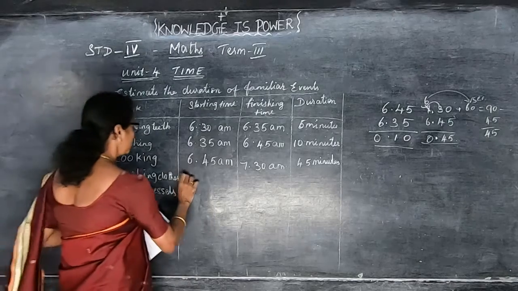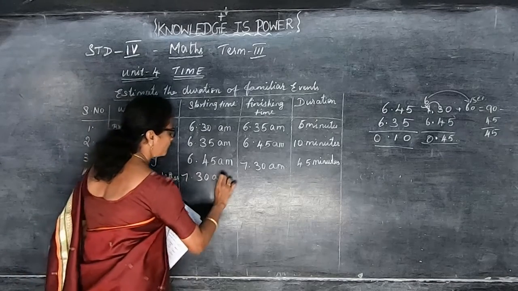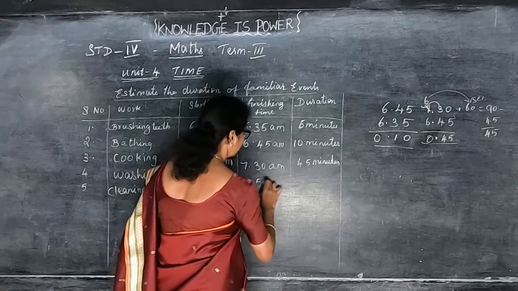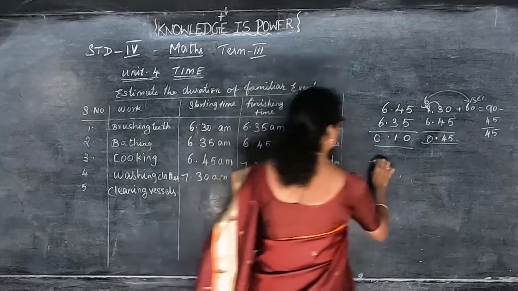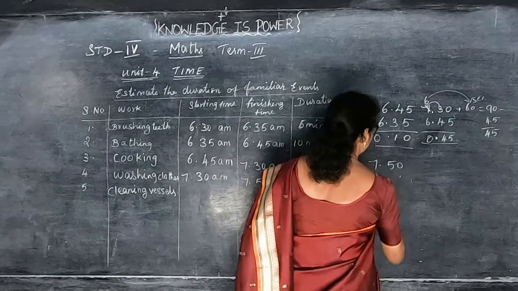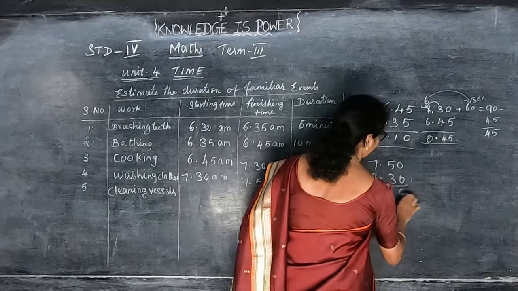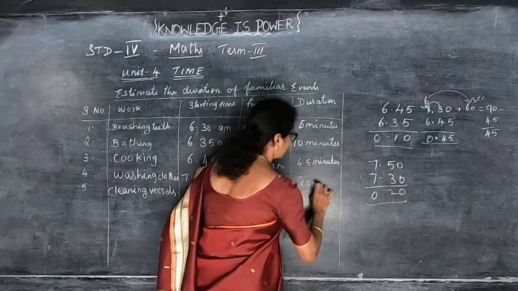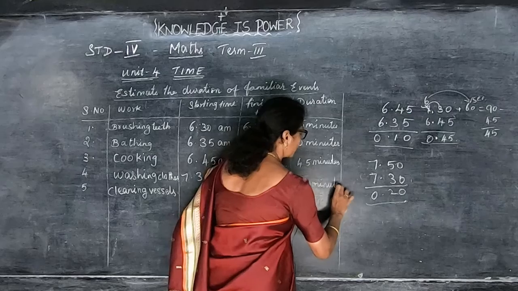For washing clothes, 7:30 a.m. and finishing time is 7:50 a.m. Not p.m., a.m. only. So from 7:50 you subtract 7:30. 0, 2. Here it is 0. So that is 20 minutes. Okay.